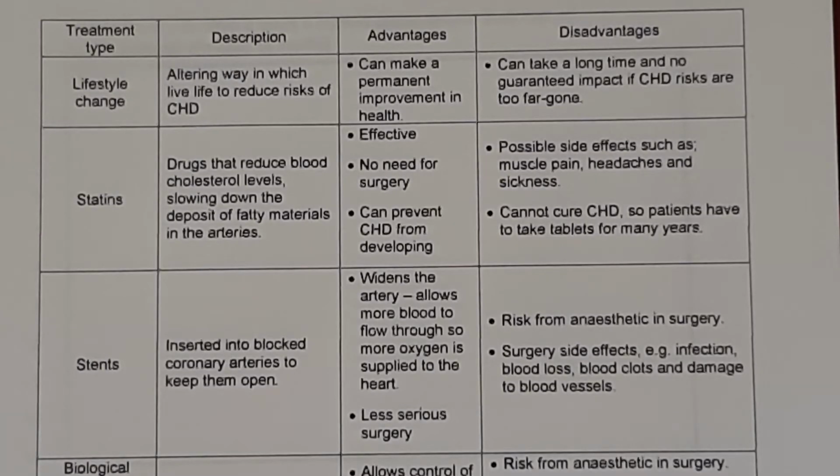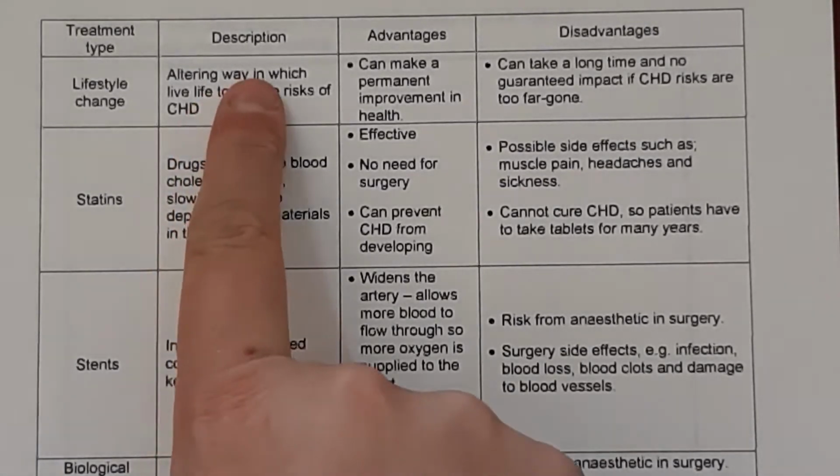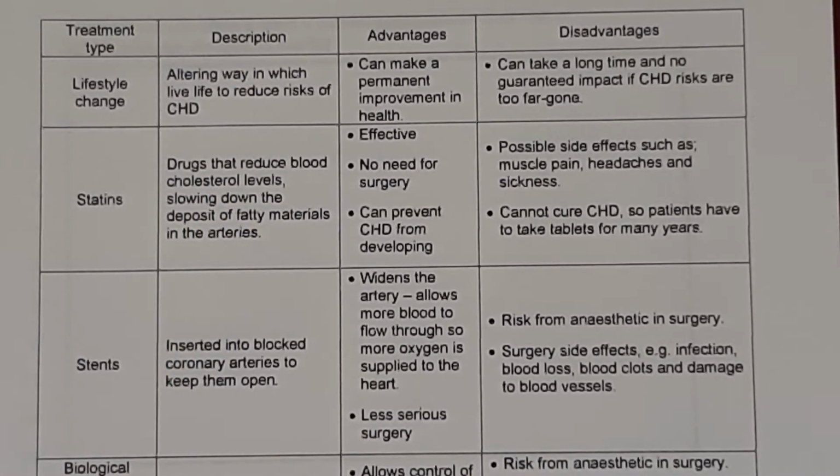So having completed that table, hopefully you've got a number of these written down. We've added in a column of description to describe what that treatment is, and this is a nice little aide-memoire for you, which means a memory aid, and that can help you to learn the different treatments and their advantages and disadvantages, because this is very commonly a 6-mark question in the exams. And so you will need to know a number of advantages and disadvantages for different treatments. And you may not get to choose which treatments you talk about. It may be chosen for you.